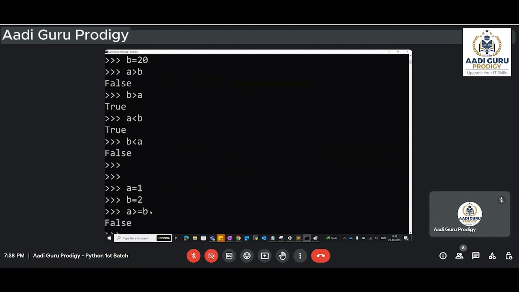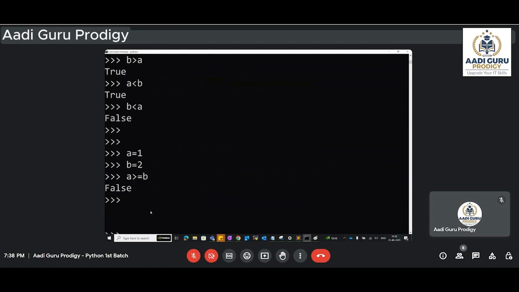Equal to the B. Then you get false. Now let's say C equals to 1. Now A greater than or equals to C. Now you are saying that there is a data A. This A can be greater or equal to. If any, there are two conditions, guys.